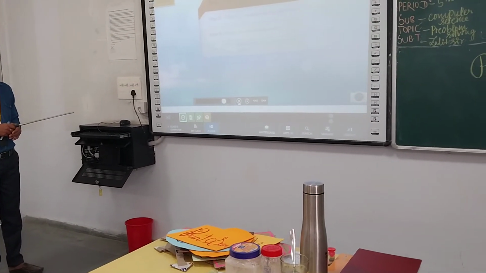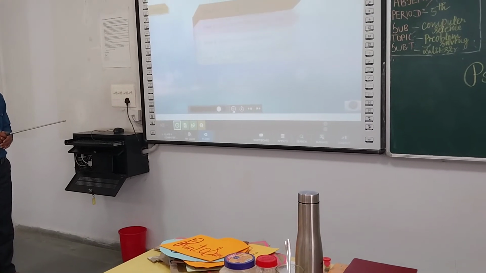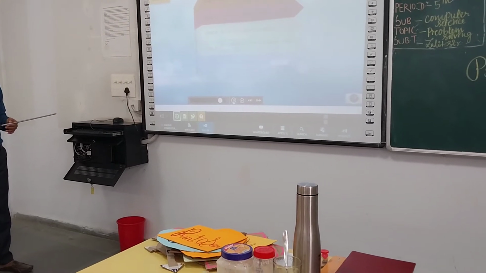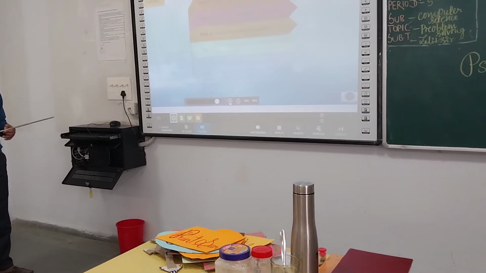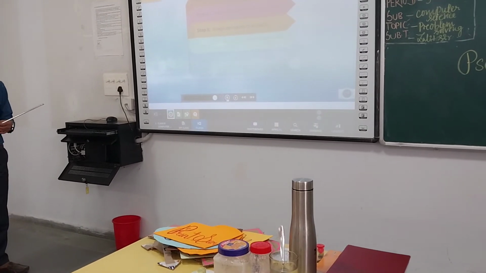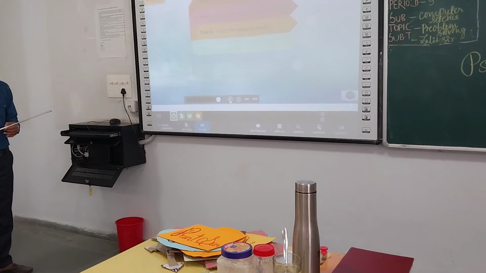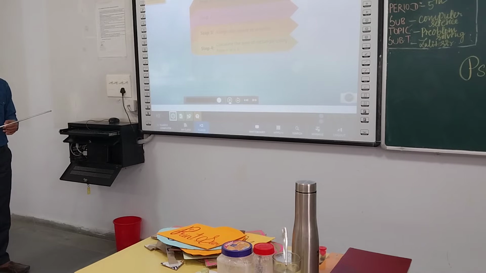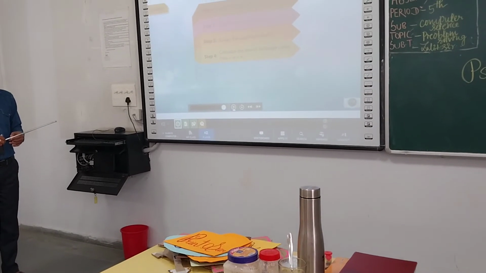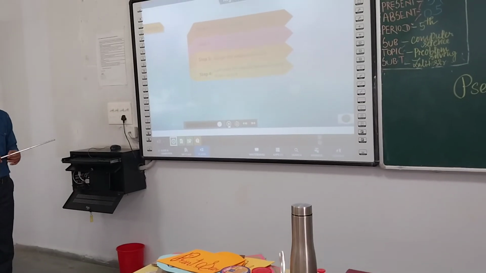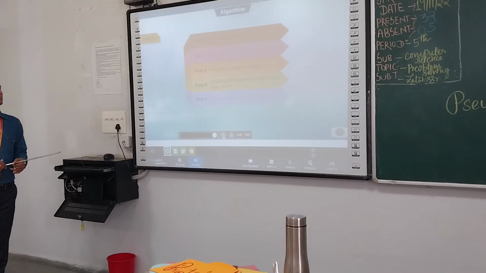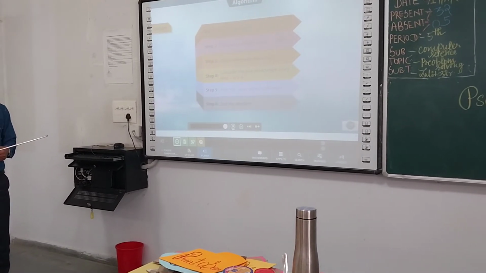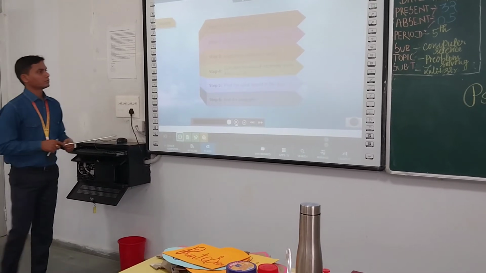Step 1. Start the program. Step 2. Take three variables, area, W and H. Step 3. Assign the values to W and H. Step 4. Calculate the area of the rectangle using area equals W multiplied by H. Step 5. Print the value stored in the variable area. Step 6. End the program.